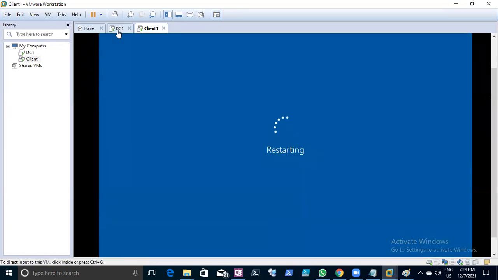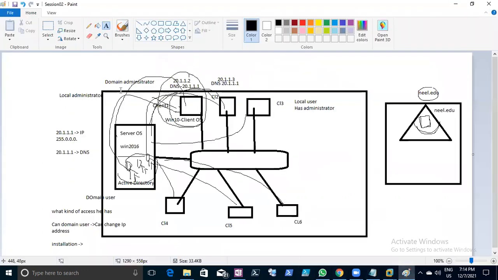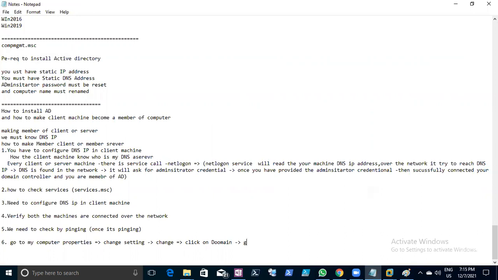So once you have rebooted, you can come back here and refresh this one. You can see the client is part of your Active Directory. So this is how you need to bring all the client machines, all the member clients or member servers, into the Active Directory to manage them centrally. This is the process you need to follow. Understand, right?